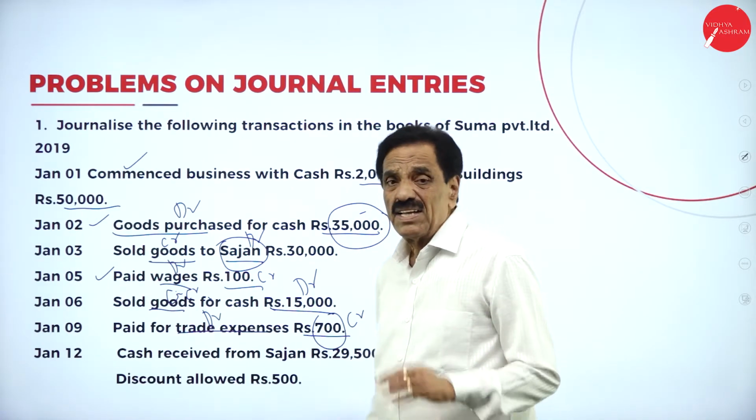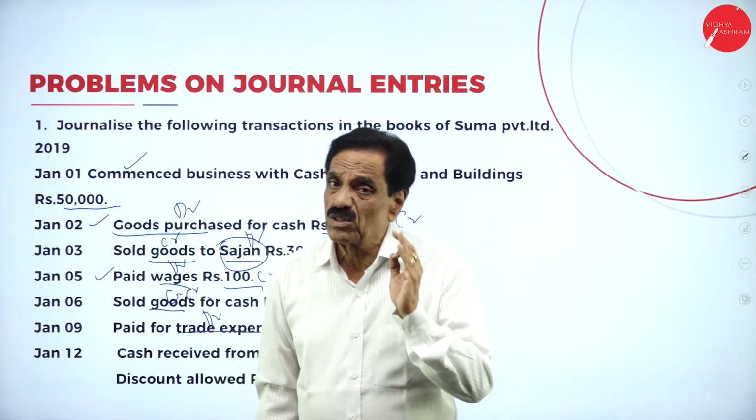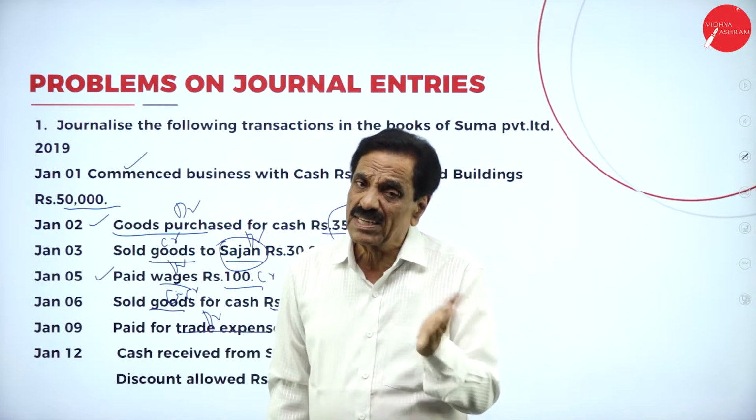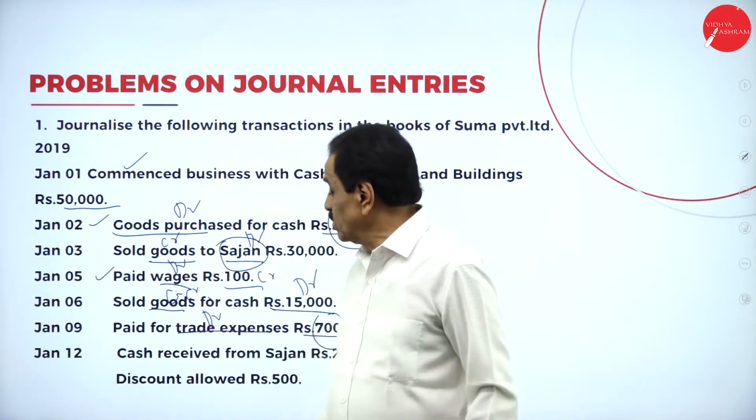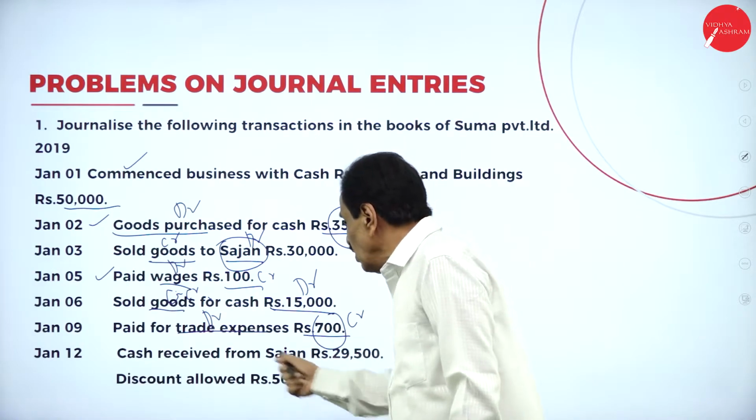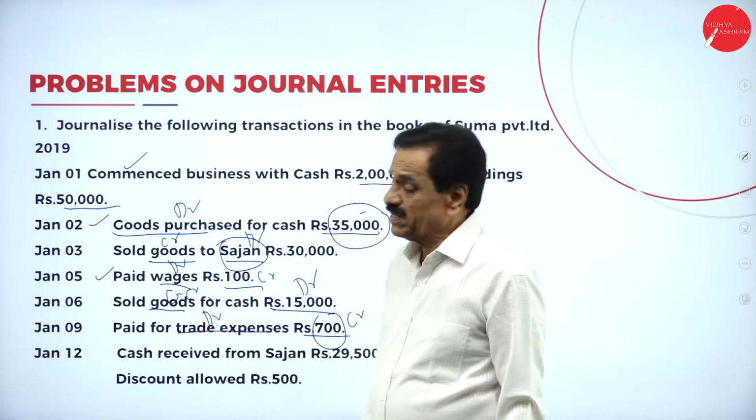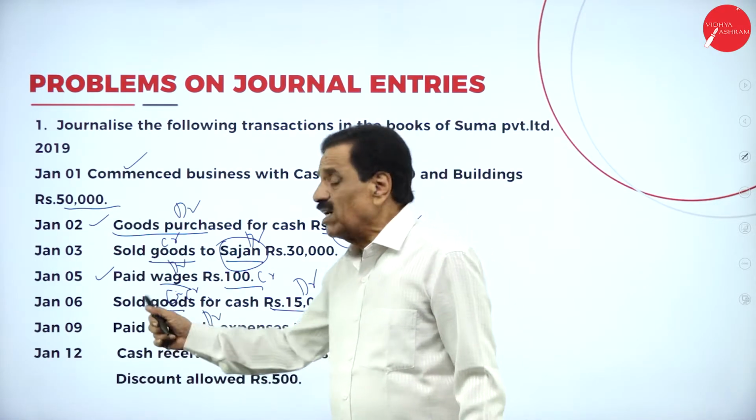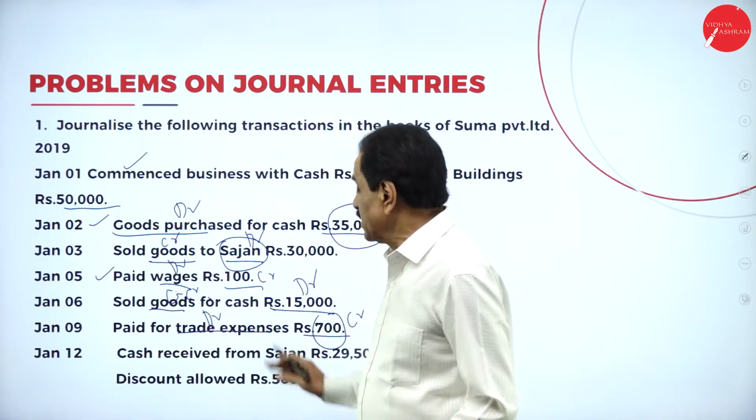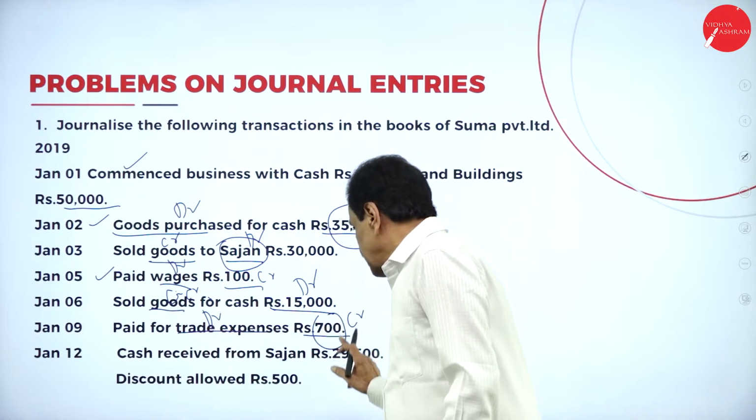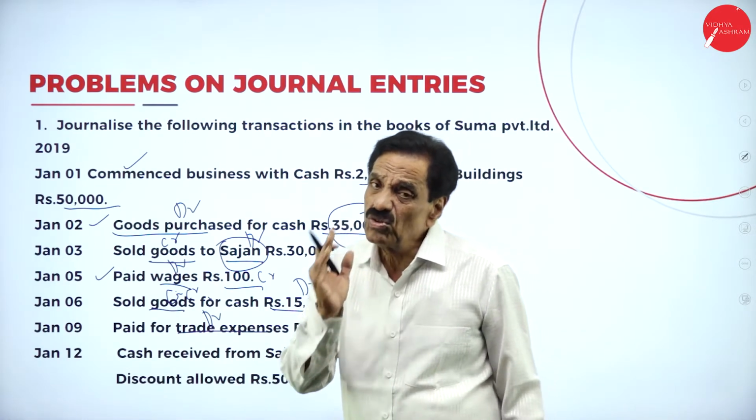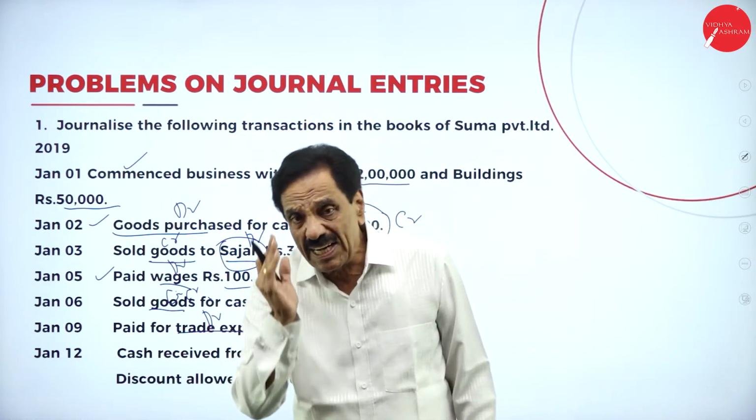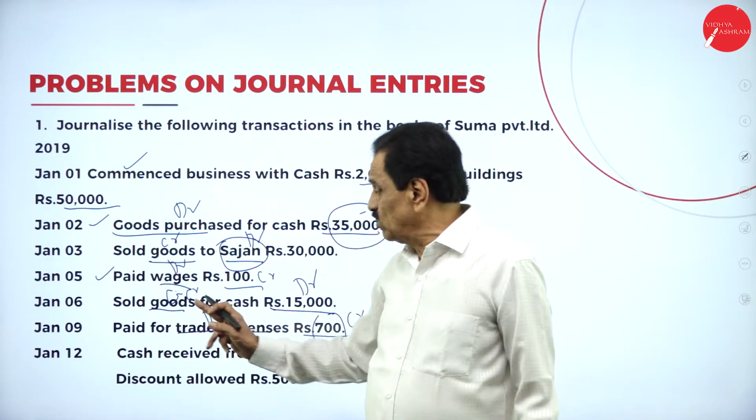Cash comes under real account. What does the real account say? Debit what comes in, credit what goes out. What's going out? Cash is going out for the sake of trade expenses. Trade expenses should be debited. Cash account should be credited. On which date? 9th. What's the entry? Trade expenses account debtor to cash account.